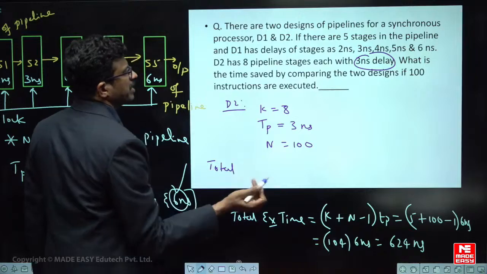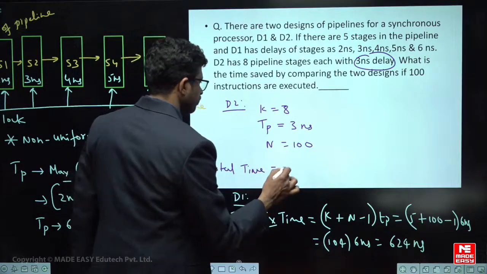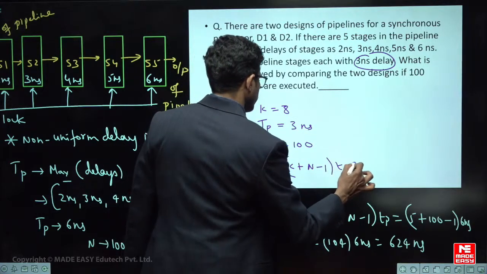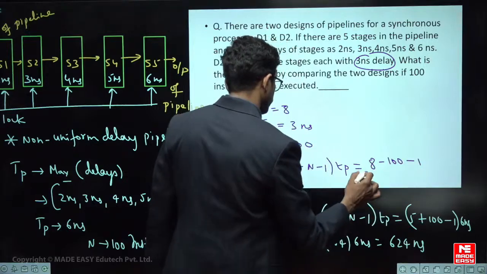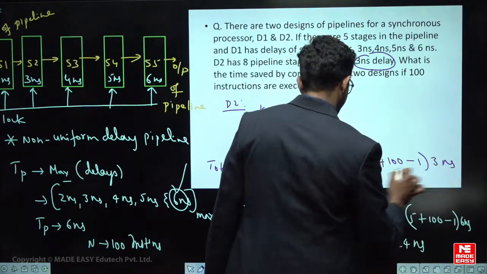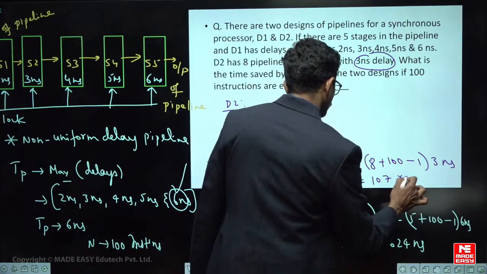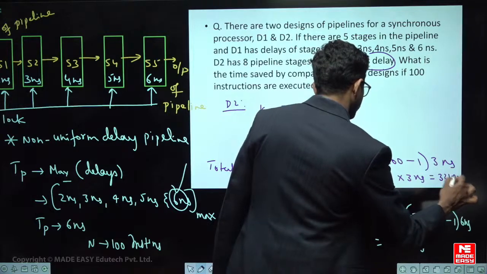How much time is saved is what is being asked. The total time of design 2 will be K plus N minus 1 into TP, that is 8 plus 100 minus 1 into 3 nanoseconds. That is 108 minus 1, 107 into 3 nanoseconds, which gives 321 nanoseconds.